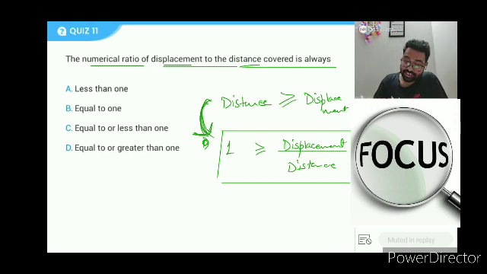Distance is greater than or equal to displacement, which means 1 is always greater than or equal to displacement by distance. So if you want the numerical ratio of displacement to the distance, you will say either equal to 1 or less than 1. So this question maybe requires a little bit more effort from your side to understand.